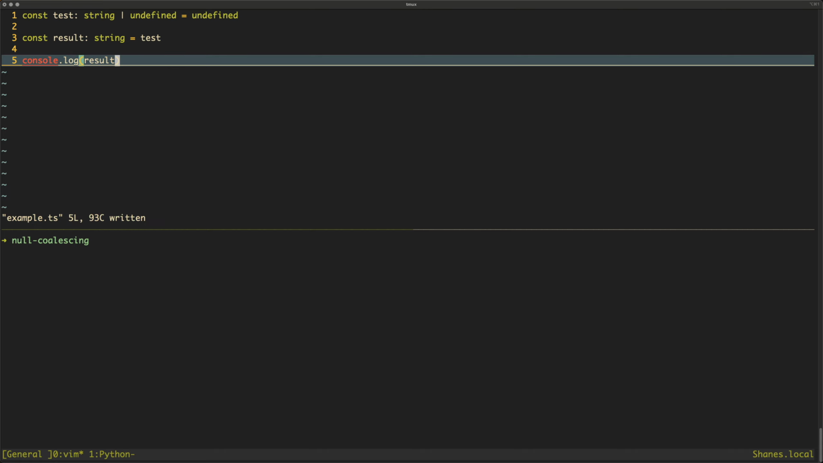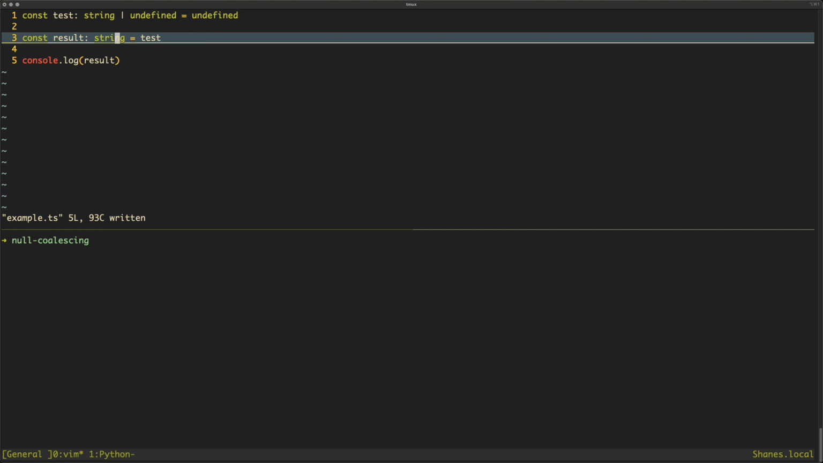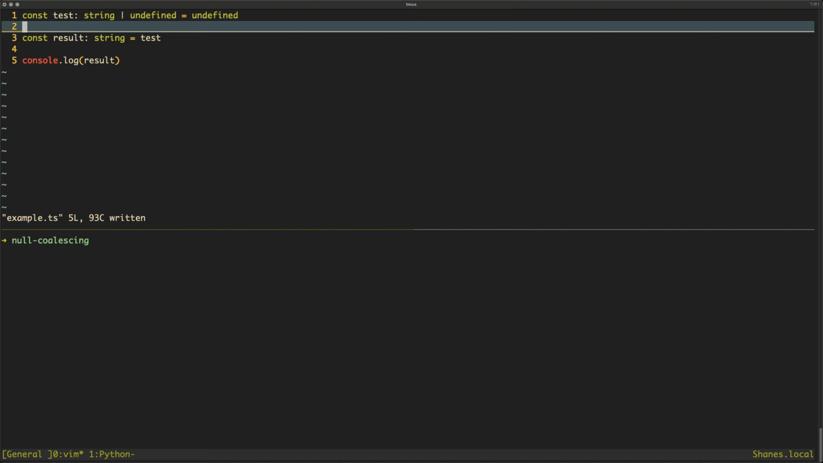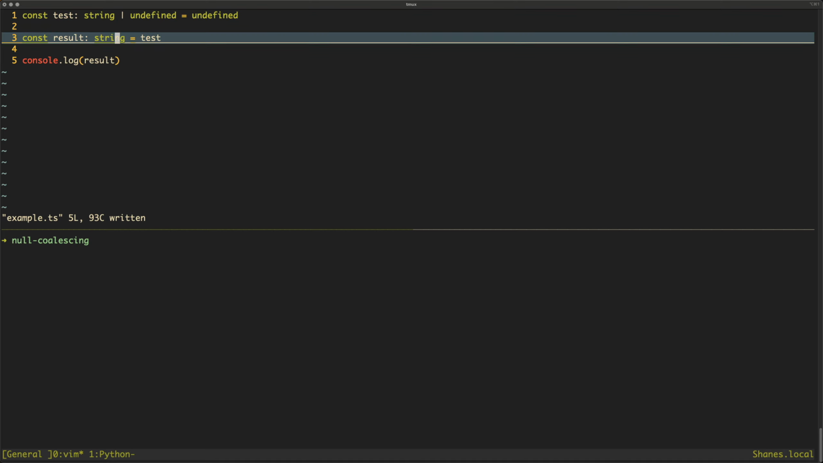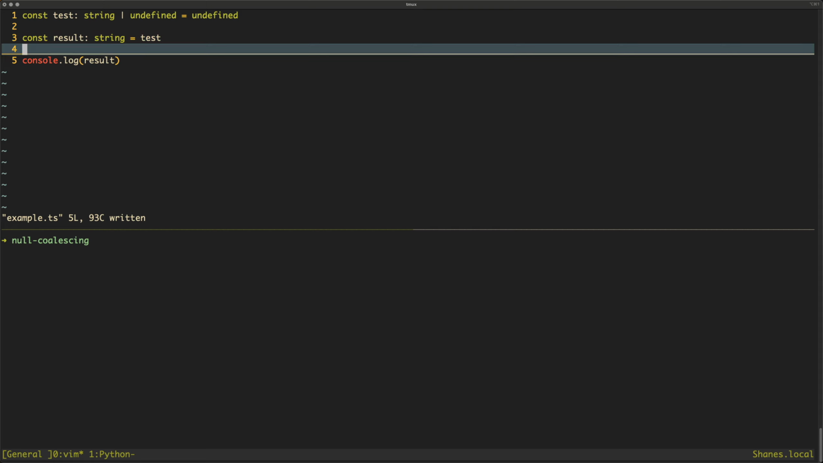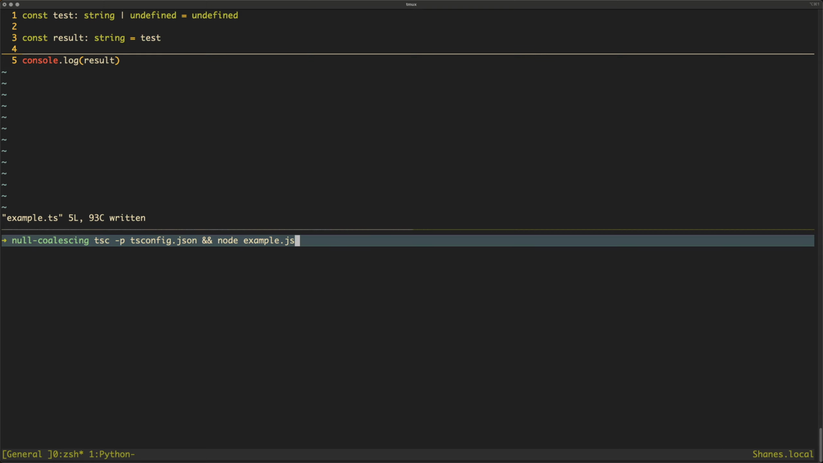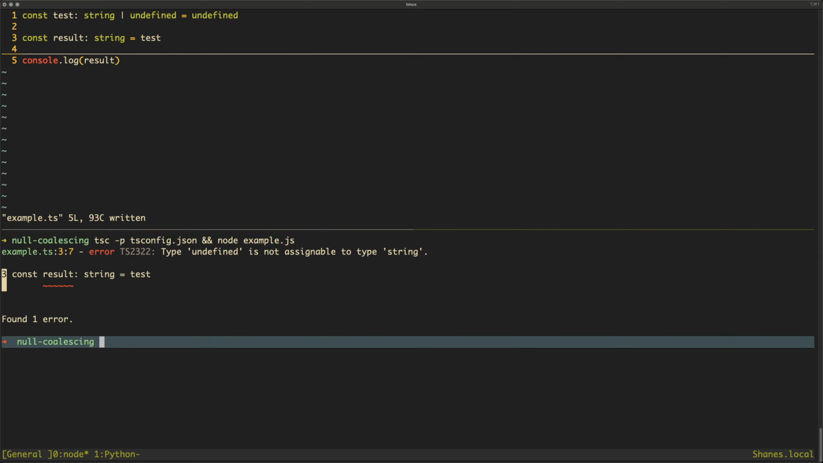What's going to happen is, because I've got strict mode on, TypeScript is going to moan that this can't happen, because what we're trying to do is set a variable that could potentially be undefined to a variable that can only possibly be a string. And just to prove that, I'll run this down here. And you'll see, yeah, TypeScript moans: type undefined is not assignable to type string.